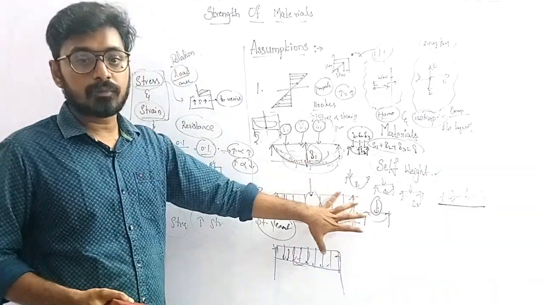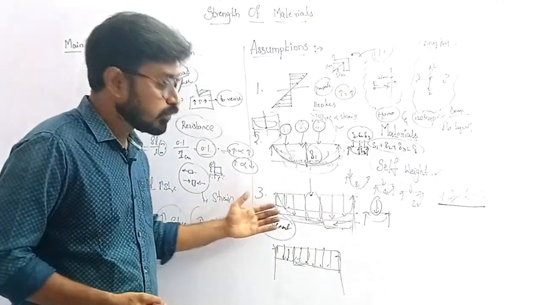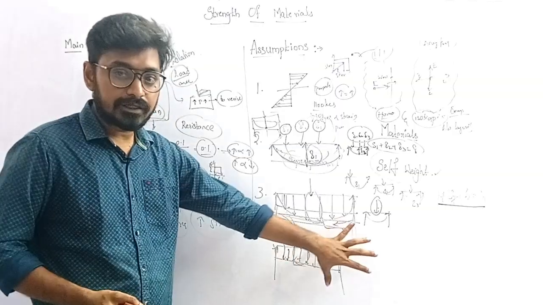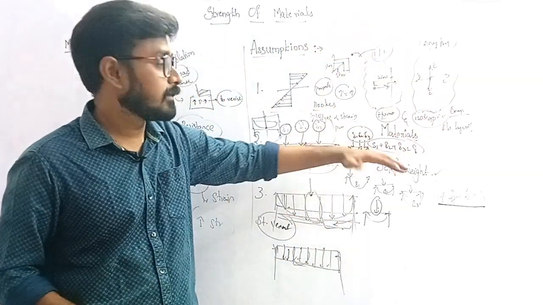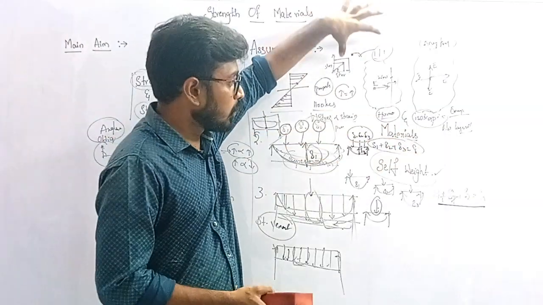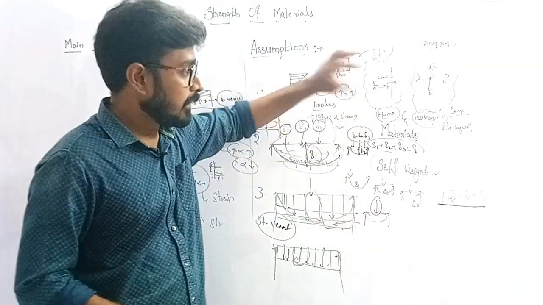What is the Saint-Venant principle? If the load is acting at a point, the distribution will be different. It may be parabolic, but we are considering it as uniform for the convenience of designing. And we are not considering the material self-weight, and we are considering the material as homogeneous, isotropic and linearly elastic.